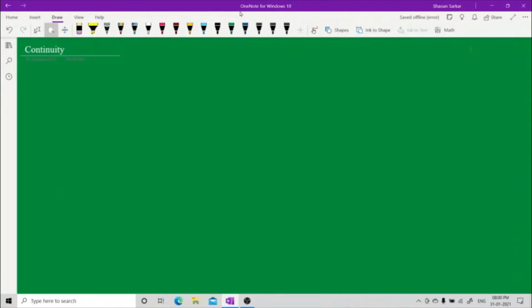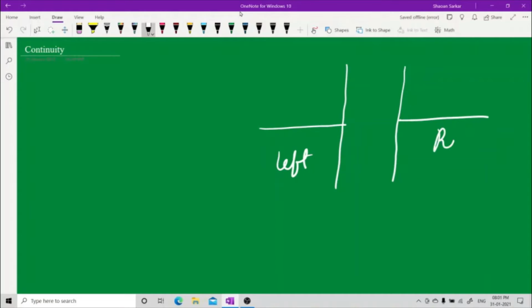Now let us start with a little more explanation on this. Suppose this is your river going. This is your left side. This is your right side, and the point is somewhere here. This is point A. This is A plus, that is the right hand limit. This is A minus, that is the left hand limit. Both are at the same level, which means both limits exist.